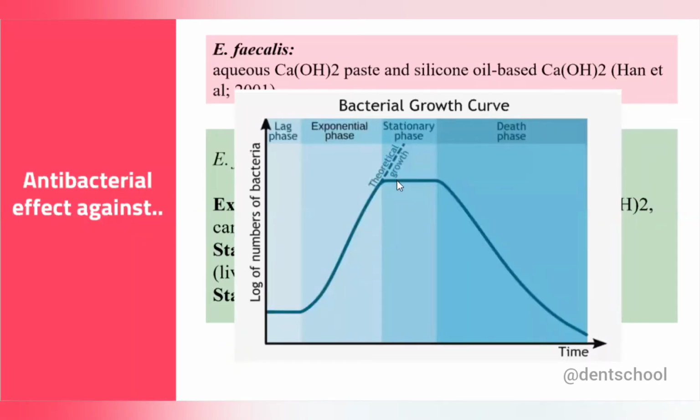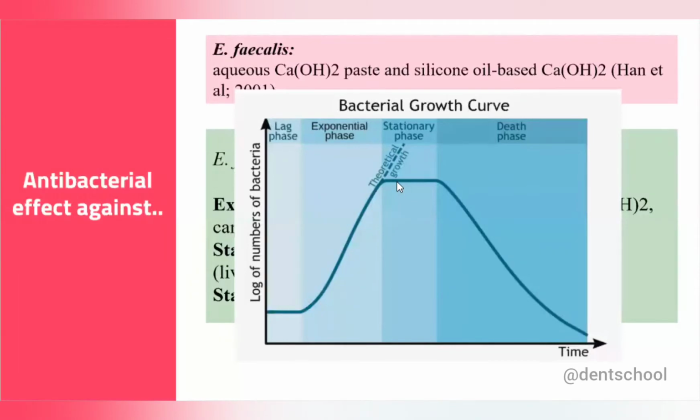Then comes the stationary phase. Here there will be depletion of the nutrient, so the number of dividing cells and number of dying cells, they both are the same. Okay, so there will be no increase in overall number of bacteria. But here now bacteria know that there will be depletion of the nutrition even in next conditions also. So what they do, they'll try to protect themselves.